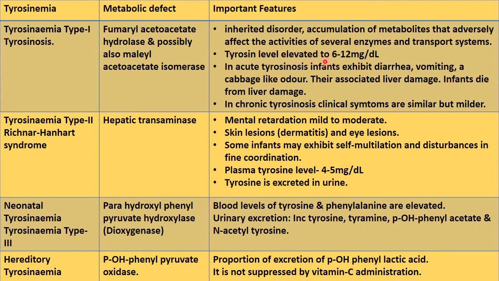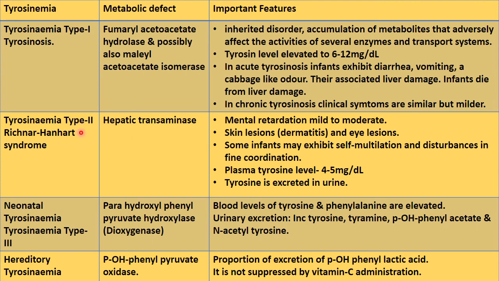Tyrosine level is elevated from 6 to 12 milligram per deciliter. There are 2 types of tyrosinosis, that is acute and chronic. In acute, infants exhibit diarrhea, vomiting, and a cabbage-like odor, and these are associated with liver damage. Infants die from liver damage. And the chronic one, its clinical symptoms are similar to this, but they are milder.